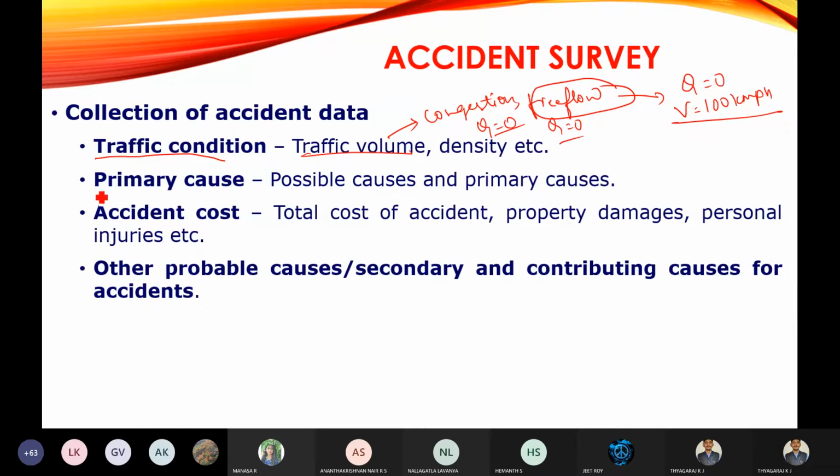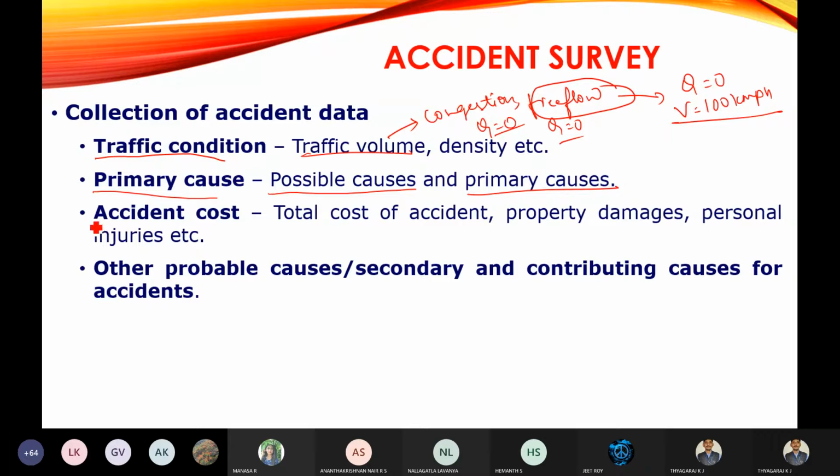Then the primary cause for the accident you are going to note down. There are possible causes and primary causes. Among the possible causes for accidents, especially in the city limits, are stray animals. Because of the stray animals, the accident is going to occur. Then the road condition, that is the potholes. Because of the potholes, the accident is going to occur.